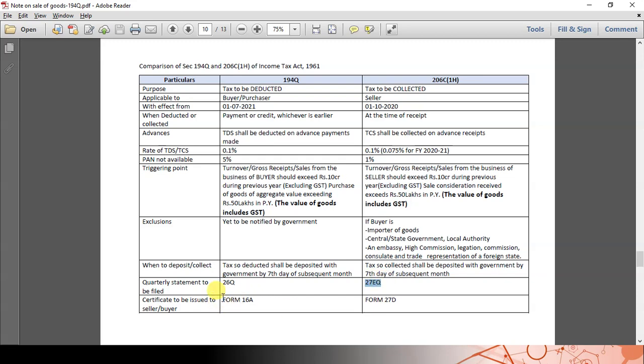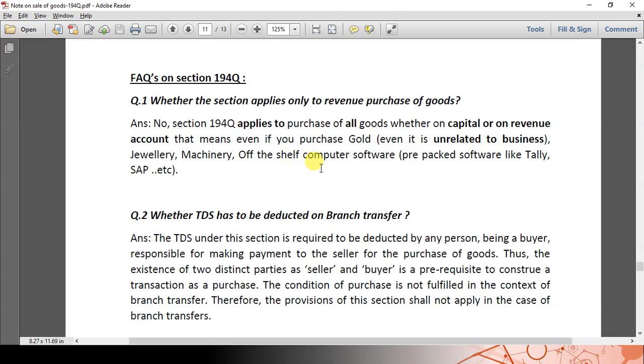So here, friends, I gave a few FAQs for better understanding of the section 194Q provisions. Let us take up the first FAQ. Does section 194Q apply only to revenue goods or also to capital goods?